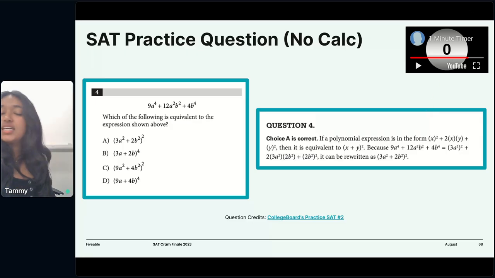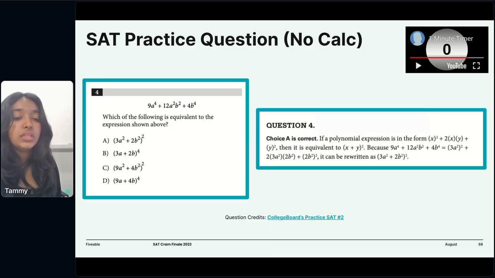Okay, so the understanding here is that this is a little messy because our greatest power isn't a raised to 2, but a raised to 4. But what we want to understand is that (a plus b) squared is equal to a squared plus 2ab plus b squared. That's the understanding you want to have.